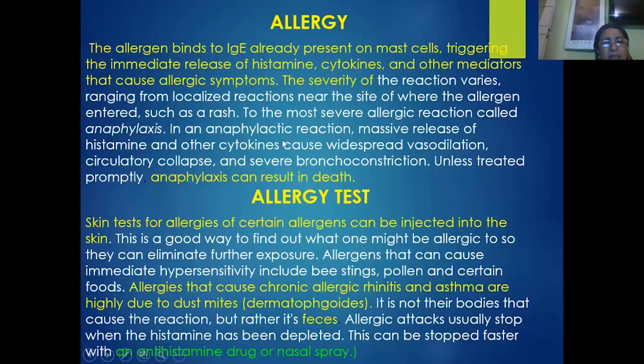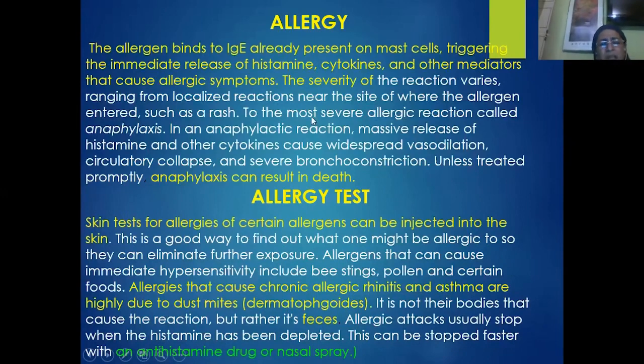In an anaphylactic reaction, massive release of histamines and other cytokines causes widespread vasodilation and circulatory collapse, and it may also result in severe bronchoconstriction. That is the constriction of the collapsing of the blood vessels in the respiratory system. Unless it is treated promptly, it may lead to the anaphylaxis or it may cause the death also.